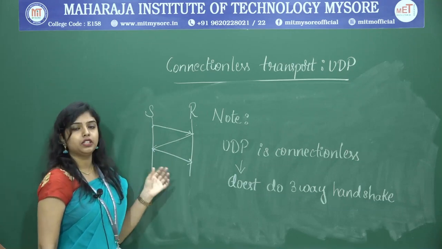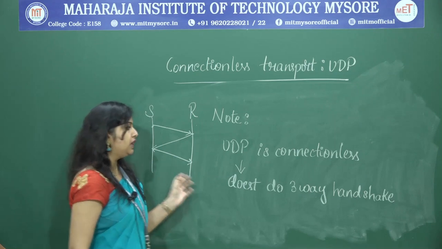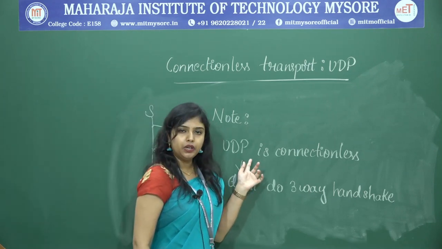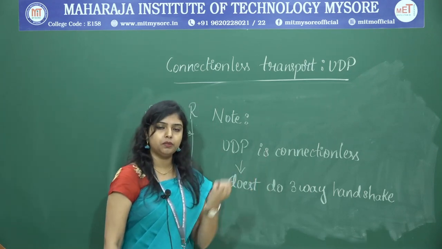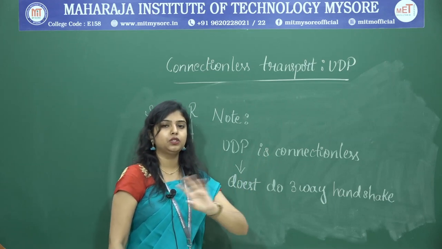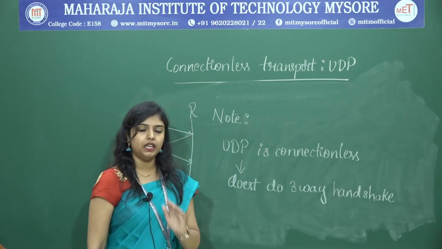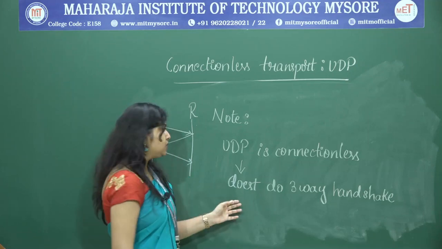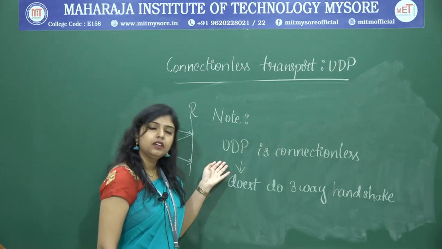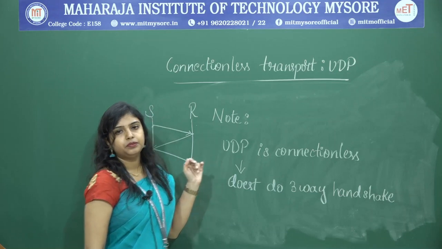This connection establishment is not there in UDP. As soon as it receives the message, it will directly send it to the network layer without establishing any dedicated connection. That is why we call UDP connectionless.